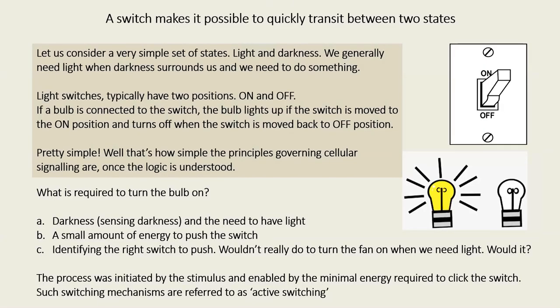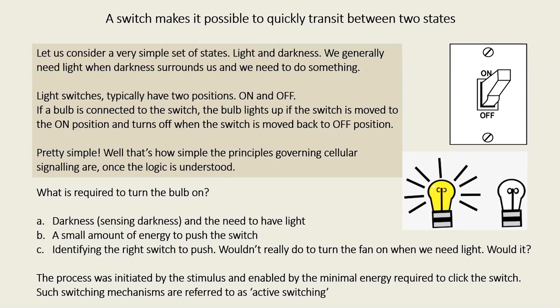Just to take a very simple example, what you're seeing in the right hand corner is an electrical switch that we're all familiar with. There is a standard on position and an off position. When we switch it on, a bulb lights up. When we switch it off, the bulb goes dark. So basically, the lighting of the bulb is a process. The bulb is delivering light, it's a process. The bulb is not delivering light, it is the cessation or the ending of a process. And the switch helps the process to toggle between these two states of on and off.